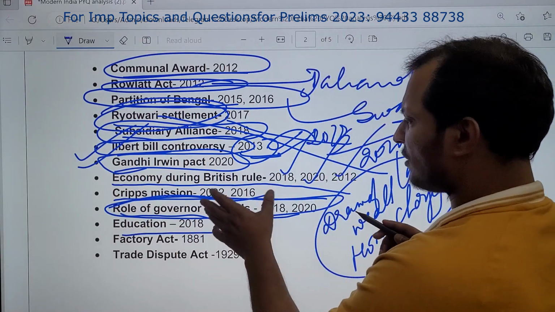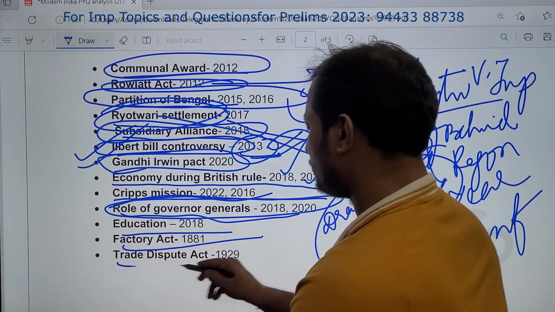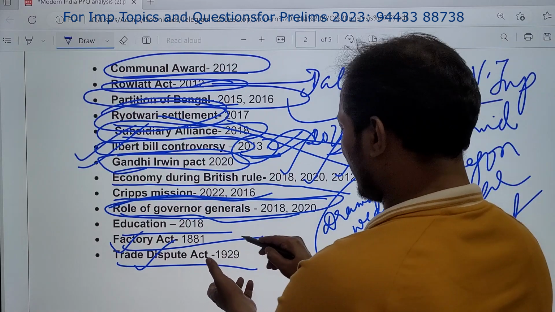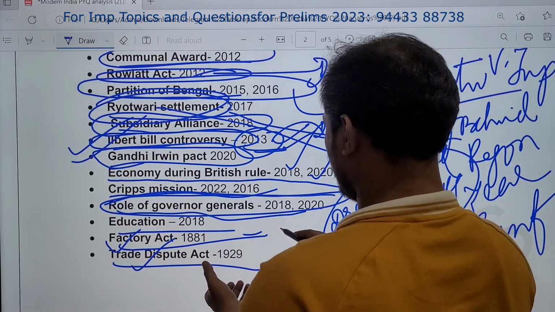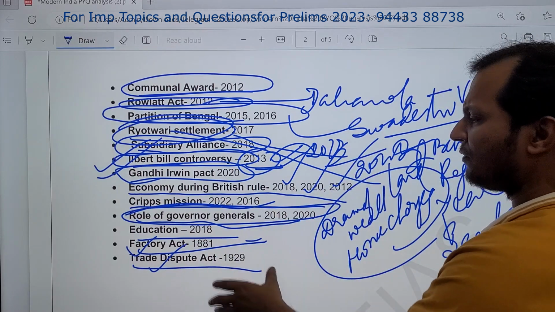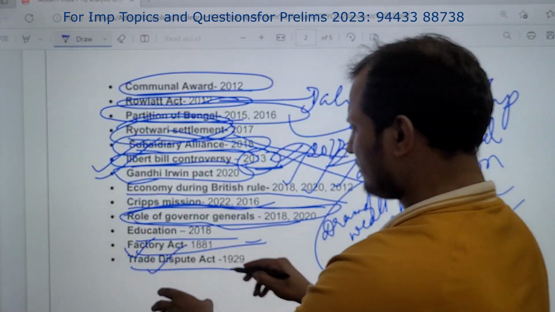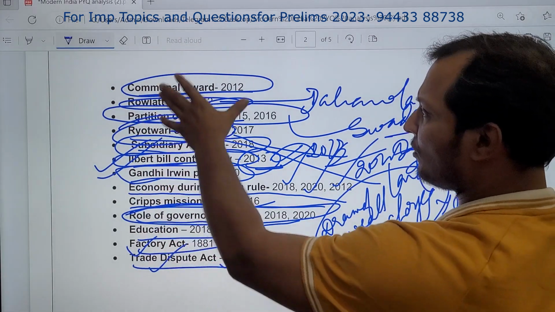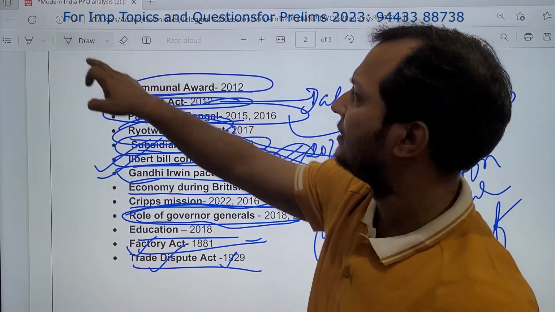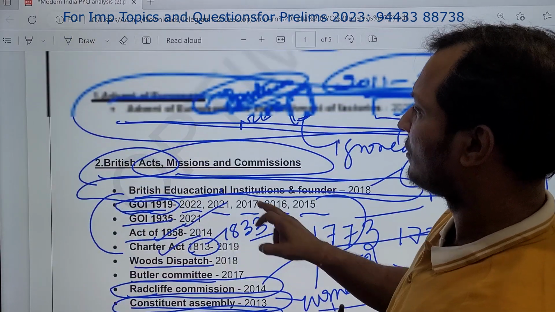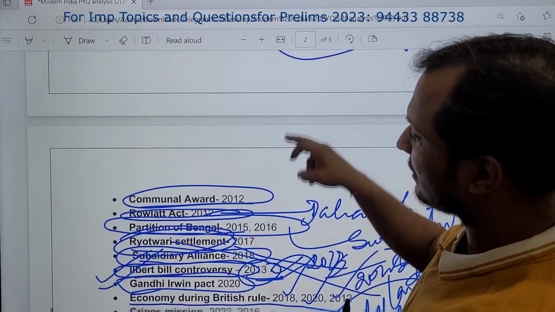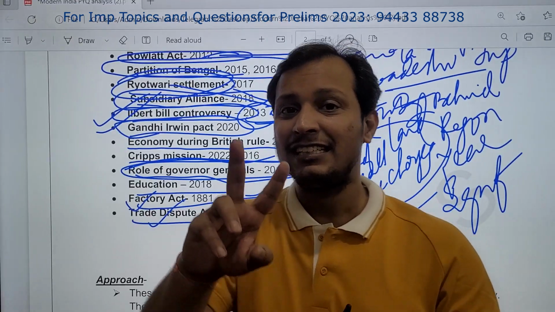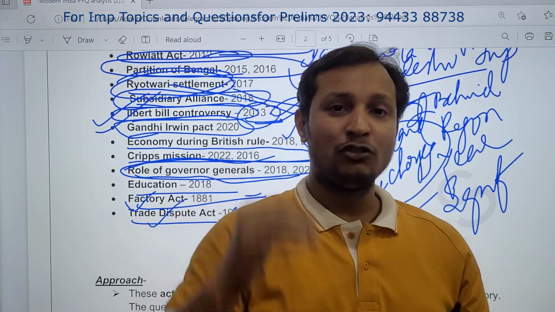Then education policies of the Britishers, Factory Act and Trade Dispute Act. They can ask any; I think they asked in 2012 and 2022. So these kinds of factual questions can also come. Trade Dispute Act is very important, but might not come this year. So these are the themes. British policies in India, British Acts, Commissions and Committees. You see, these are the repeated themes which have come. So this was the second type, the second heading under which UPSC is asking questions.